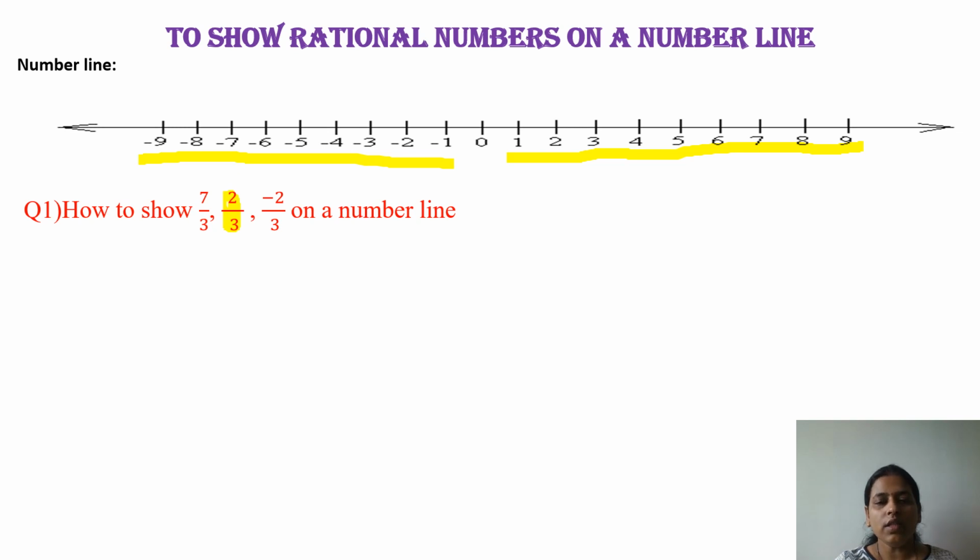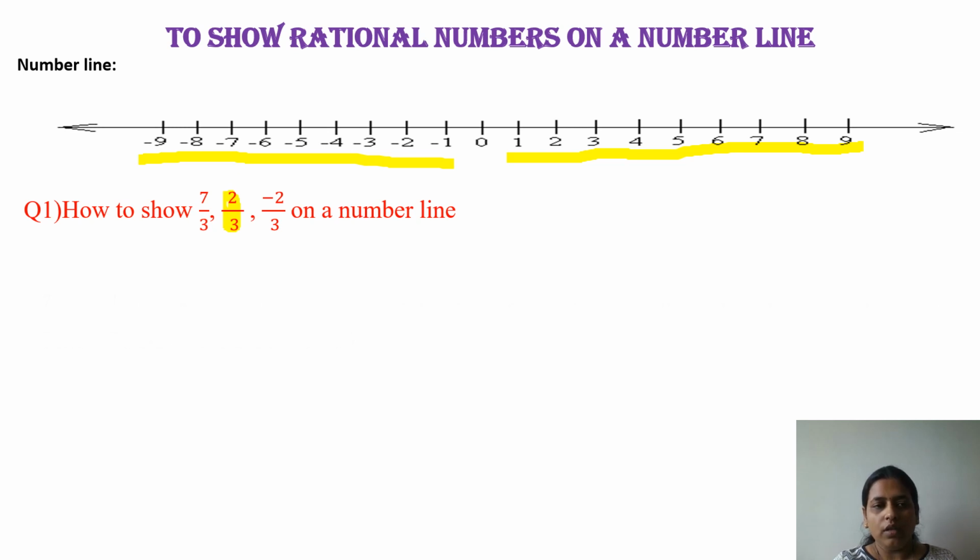So this concept is also applied when we draw the rational numbers on the number line. First of all, tell me what is the denominator of all these three numbers? That is 3, definitely. So the total number of parts of the quantity is 3. Clear? When I draw the number line, I put 0 in the middle and next I want to put 1. In between 0 and 1, how many parts are there? That is 3 parts. Correct?